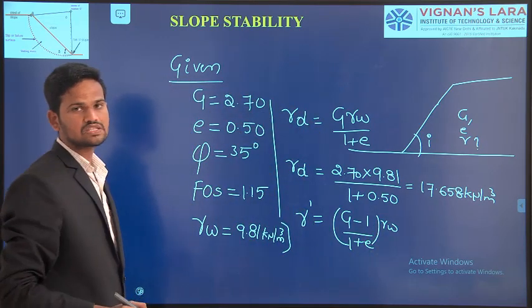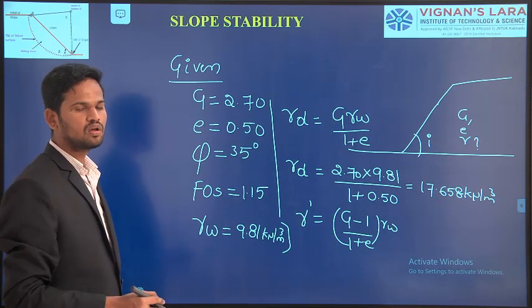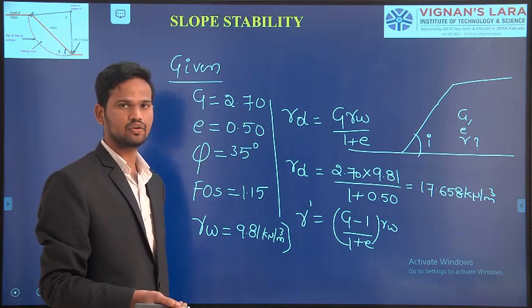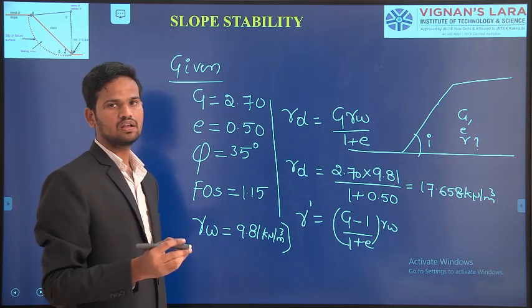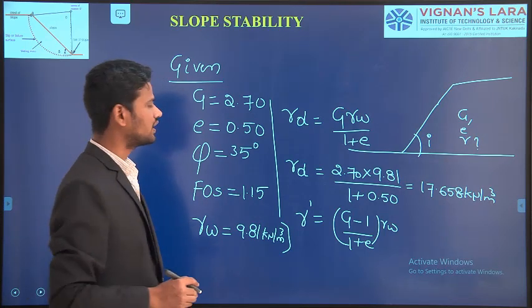Otherwise, you can calculate the saturated unit weight and subtract the unit weight of the water, and in that case also you will get the submerged unit weight of the soil mass.